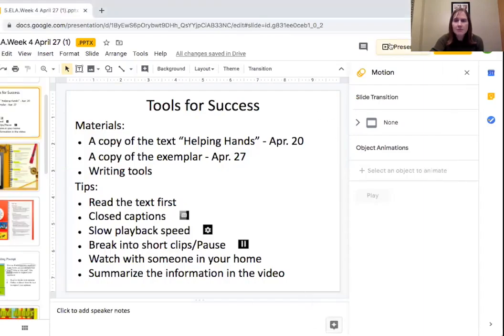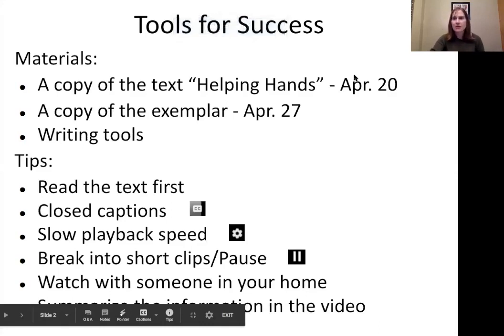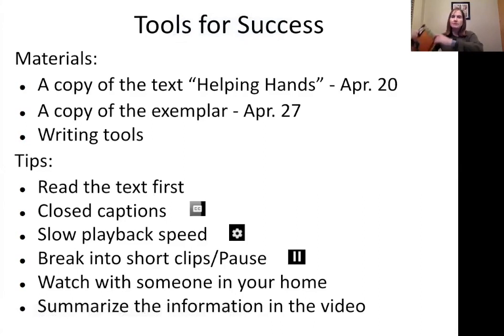There's a few things that I want us to look at before we start working. We're going to look at a few tools for success so that you can get the most out of this video and this lesson. First of all, there's a few materials that it would be nice if you had. One of them is the Helping Hands text from the April 20th packet or download. Also, it would be nice if you had a copy of the Exemplar and Success Criteria from the April 27th packet or download. The last thing that you need are some writing tools. A pen, a pencil, a highlighter, different color markers, whatever, but we will be marking on our text a little bit.